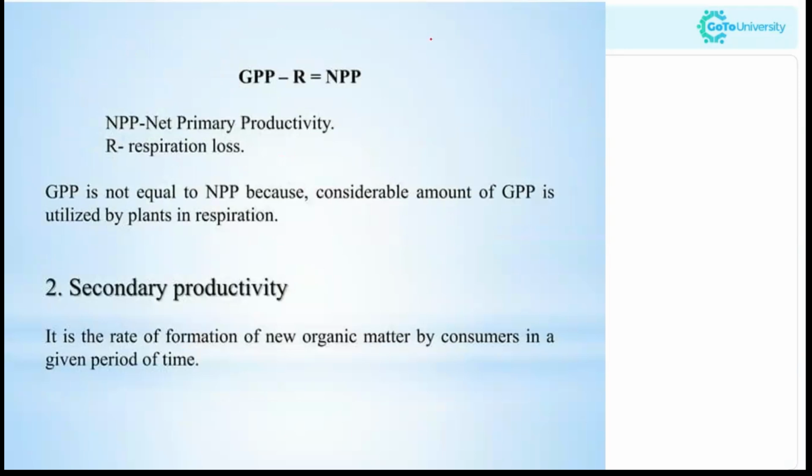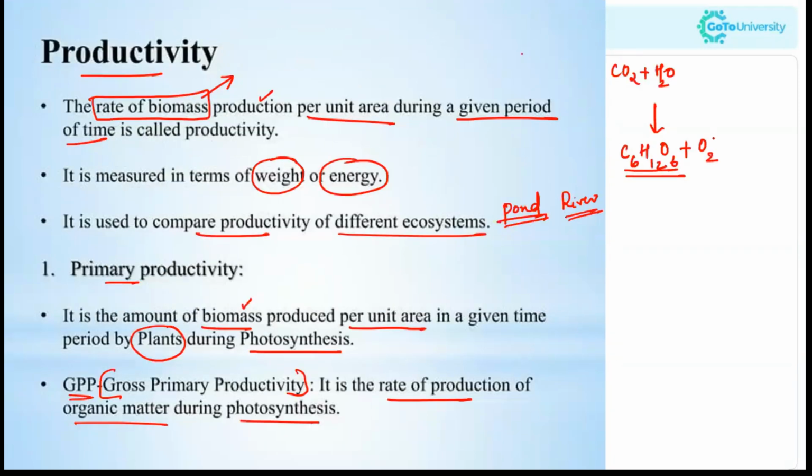And as we know, this oxygen will be released from the plants, and this is about photosynthesis, and the plants do carry out respiration as well, cellular respiration, where this oxygen will be breaking down the glucose molecule and converting it into carbon dioxide and water.